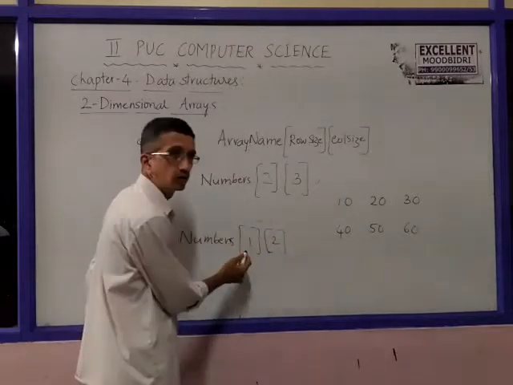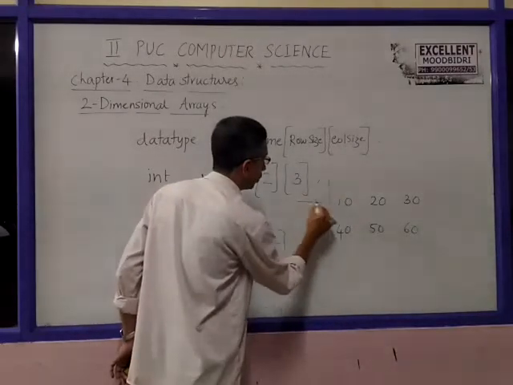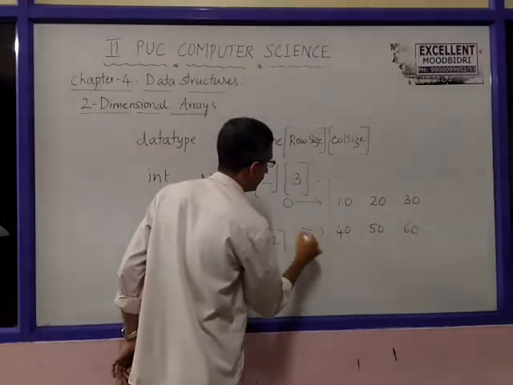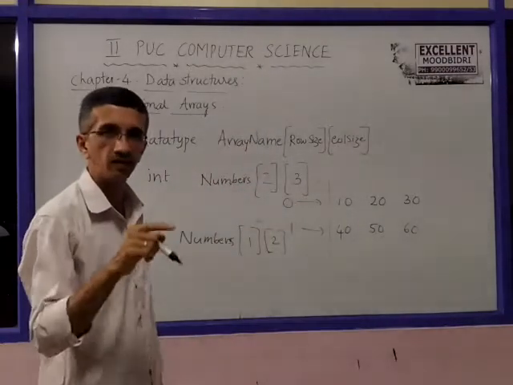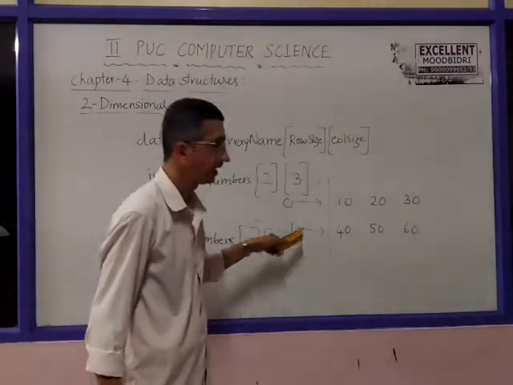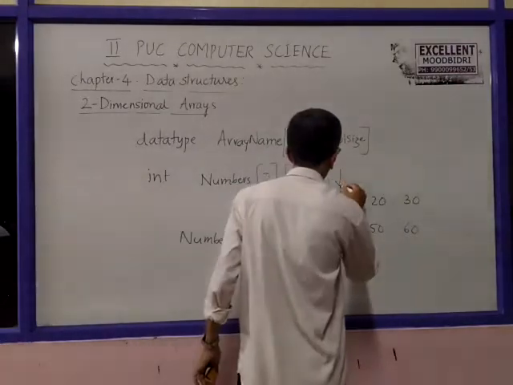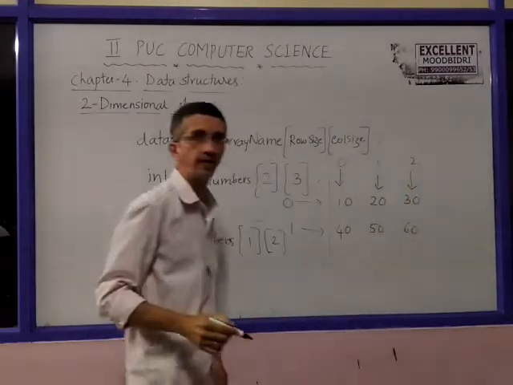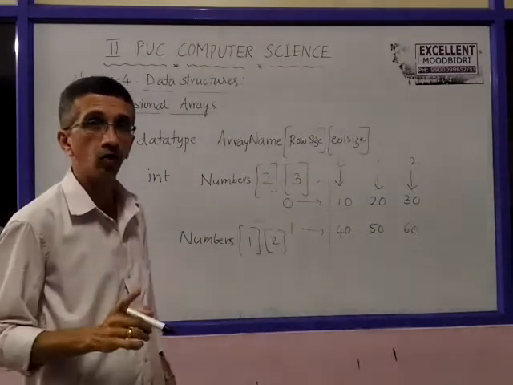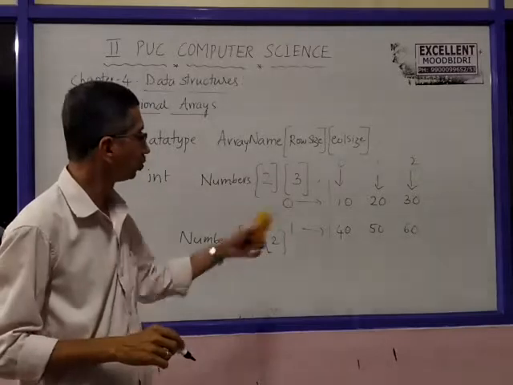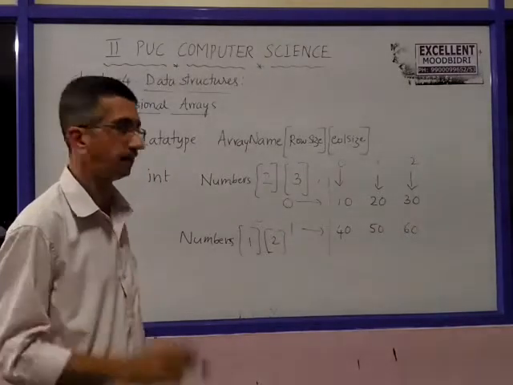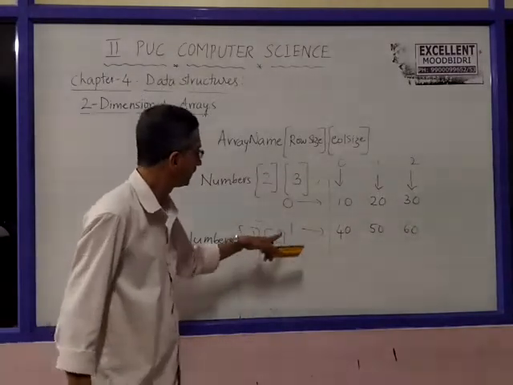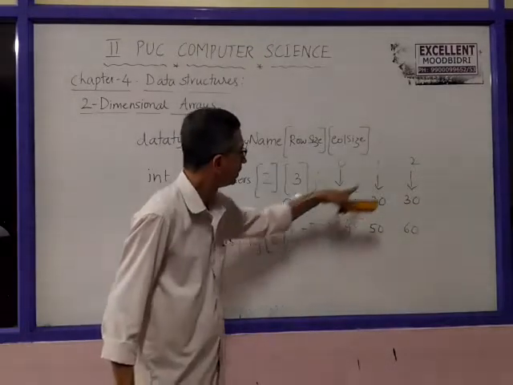See, the row index is 1. Here I will write the row index: for the first row it is 0, for the second row it is 1. Similarly, the first column index is 0, then 1, then 2. Column index is 0, 1, 2. There are 3 columns, so 3 cannot be the index. There are 2 rows, so 2 is not the index, only 0 and 1. So 1 and 2 is row number 1, column number 2, and this is 60.